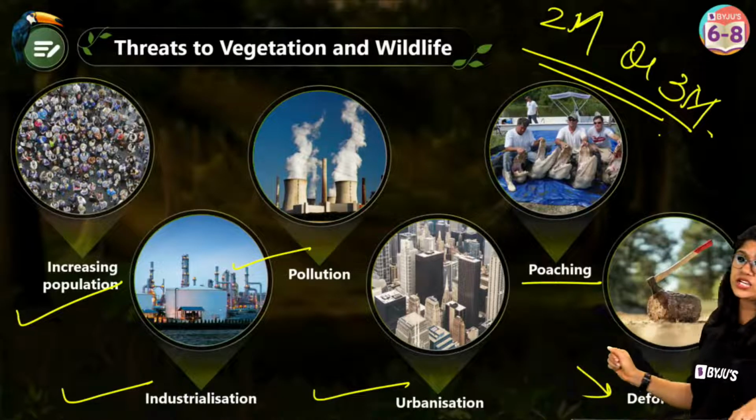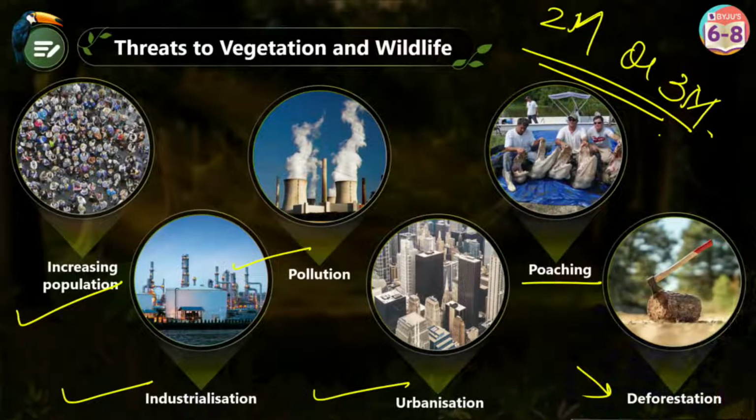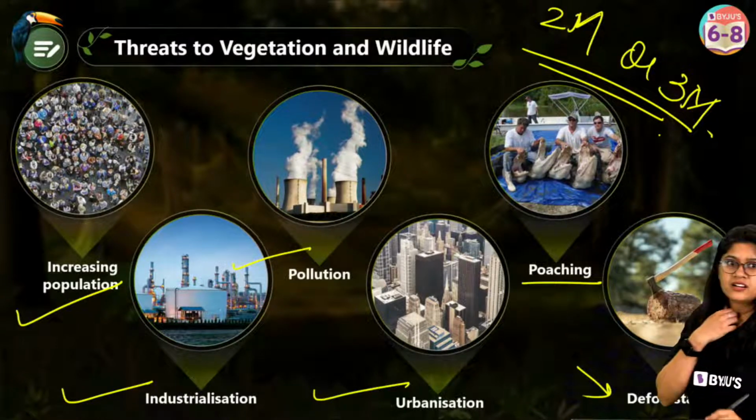So everyone take a screenshot. All of these are the reasons why our natural vegetation, or let's say the animals and plant species, are in danger. Are we clear, everyone? Yes, quick thumbs up in the chat.